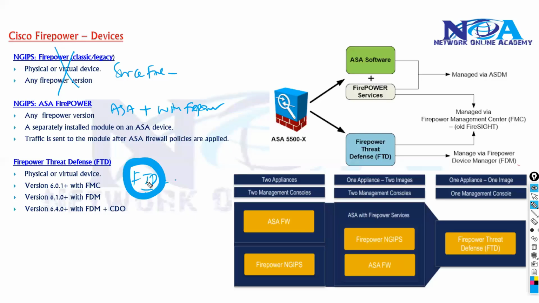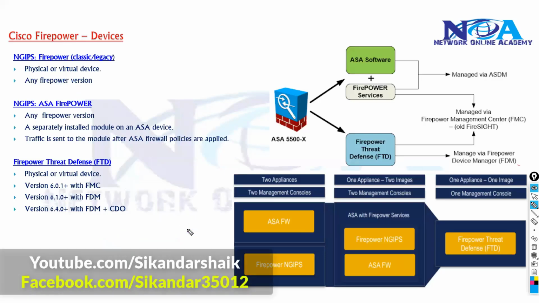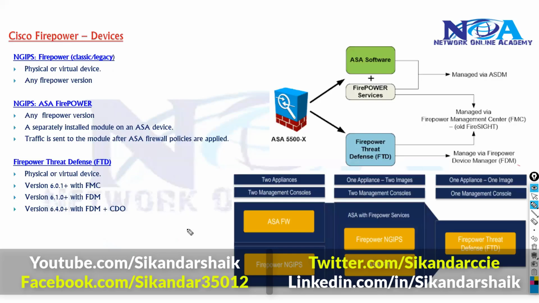There are a few terminologies we'll be using, like FTD or FMC. FMC is the management. FTD is the actual device, and FirePower is actually the next generation firewall services. You can add that on a physical hardware, which is what the FTD provides, or you can add it in the form of a module.